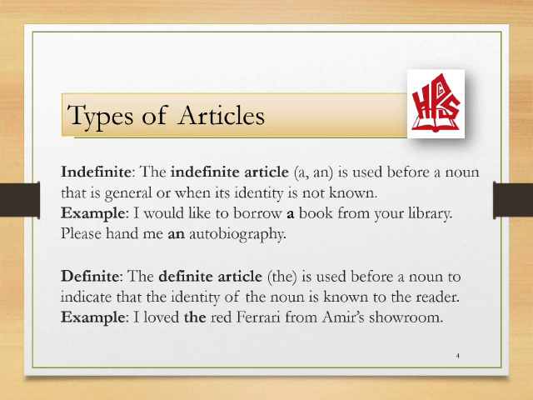Definite article. The definite article includes the. The is used before a noun to indicate that the identity of the noun is known to the reader. For example, I loved the red Ferrari from Amir's showroom. Now over here we are talking about the specific red Ferrari which is available at Amir's showroom.